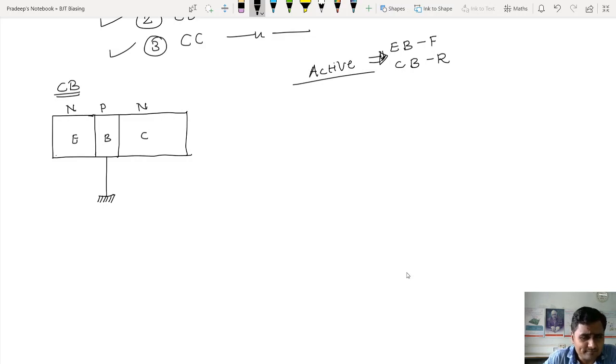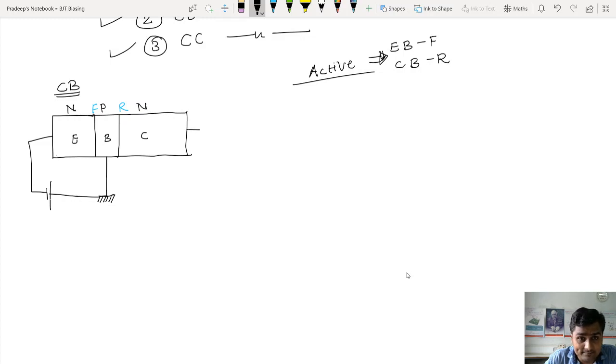Now, look at this. This junction has to be forward biased. Okay, let me use another pen. This junction has to be forward biased, and this junction has to be reverse biased. So how to make this junction forward biased? The N type material is connected with the negative supply of the battery, and the remaining terminal of the battery has to be connected to the ground. Here, N type, and this junction has to be reverse biased.